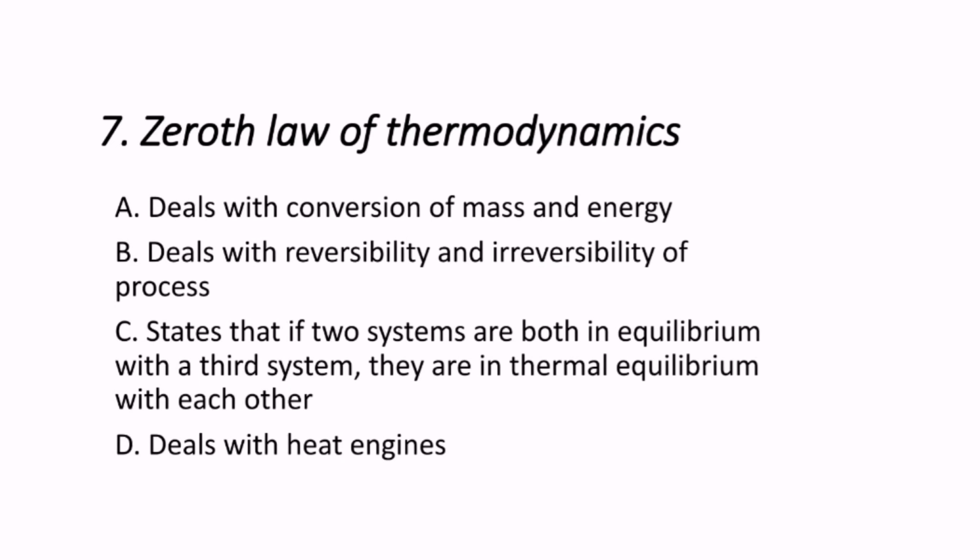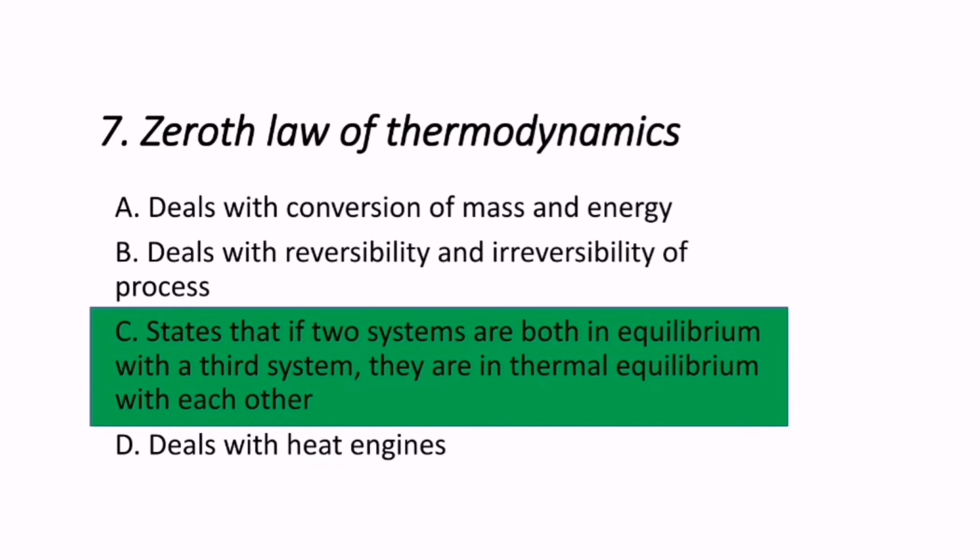Moving on to the next question, zeroth law of thermodynamics. The options are: A, deals with conversion of mass and energy; B, deals with the reversibility and irreversibility of the process; C, states that if two systems are both in equilibrium with a third system, they are in thermal equilibrium with each other; D, deals with the heat engines. The correct answer for the zeroth law of thermodynamics is option C, that if two systems are both in equilibrium with a third system, they are in thermal equilibrium with each other.